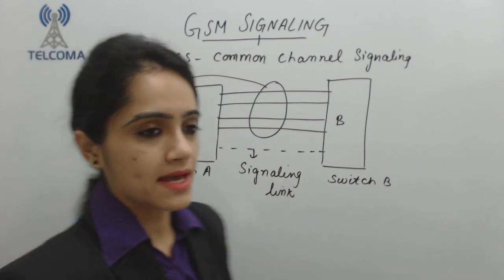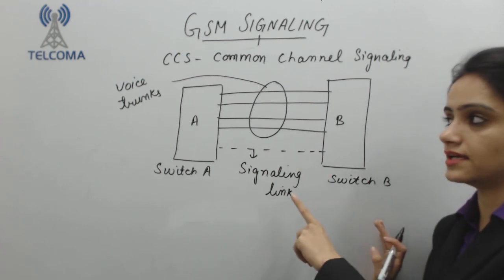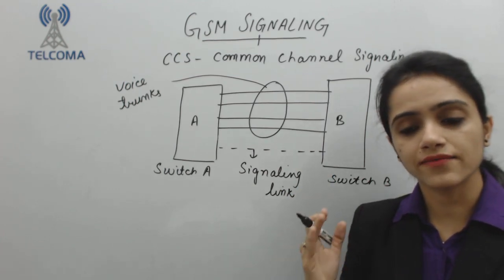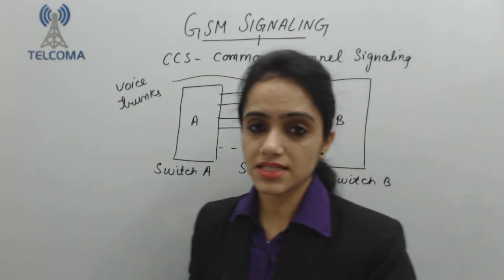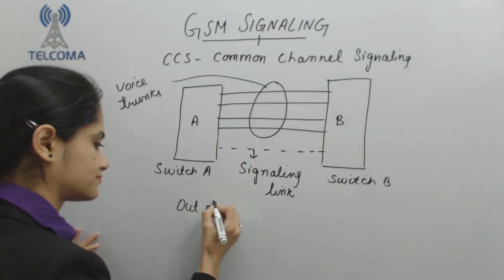Now I have separated out the voice path as well as the signaling link. Both have different paths and they will run simultaneously. This type of signaling is known as out-of-band signaling.